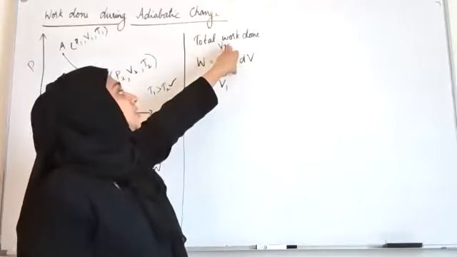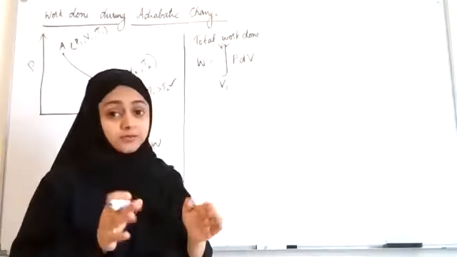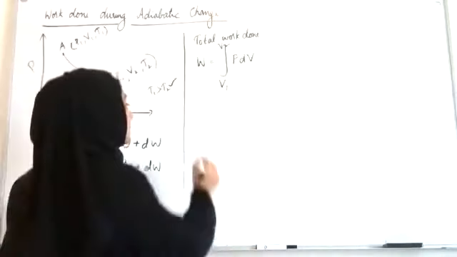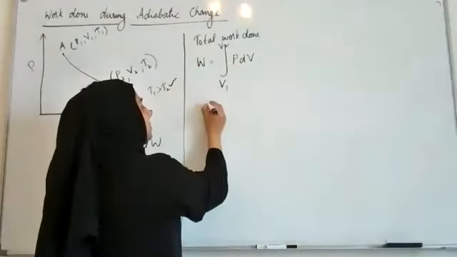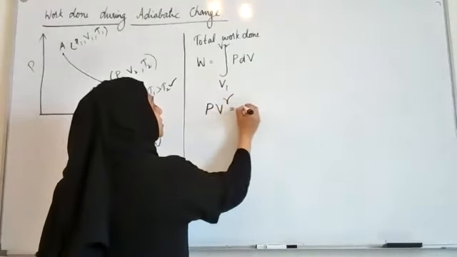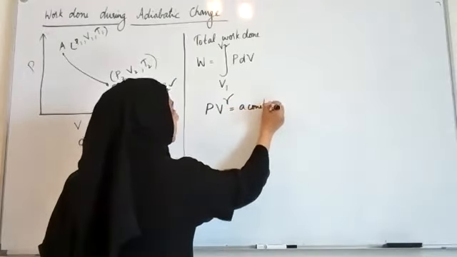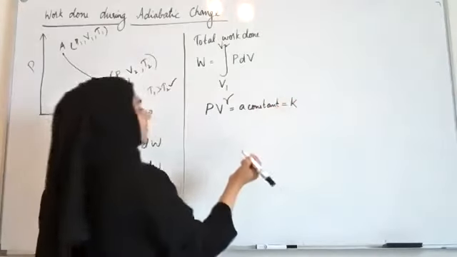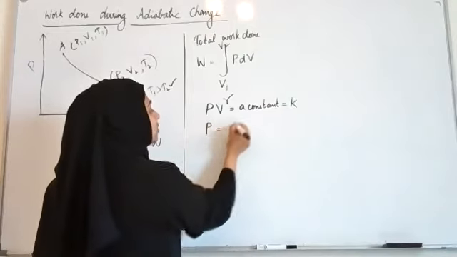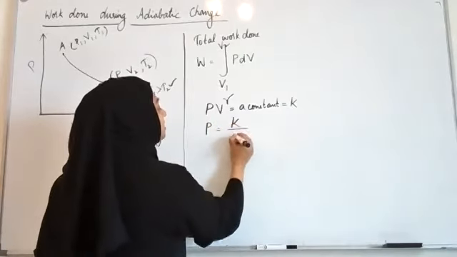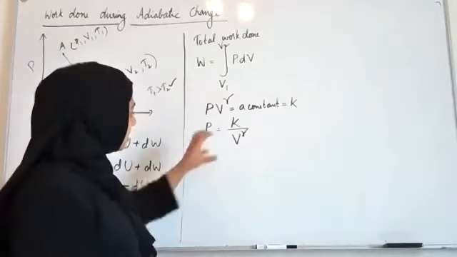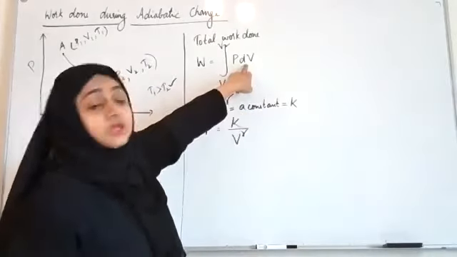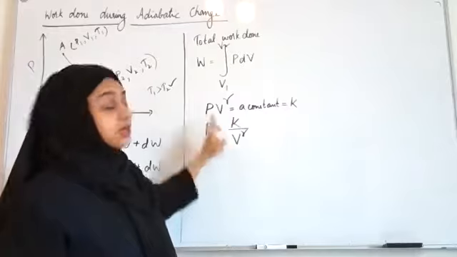So what I express here should be only in terms of volume. For that, I'm going to use one of the equations which we derived yesterday for an adiabatic change, PV raised to gamma equal to a constant. And I'm going to write this constant as equal to K. So I can write P is equal to a constant K divided by V raised to gamma. Now K is a constant and this expression is exclusively in volume. So I'm going to substitute this in this expression.